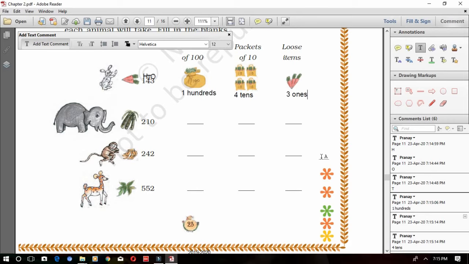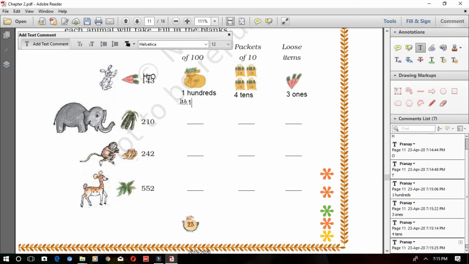Now write in numbers. 1 hundred is equal to 100. Next, 4 tens. 4 tens means 4 into 10 becomes 40. 3 ones means 3 into 1 becomes 3. Okay children, understood this? Now next one you see.